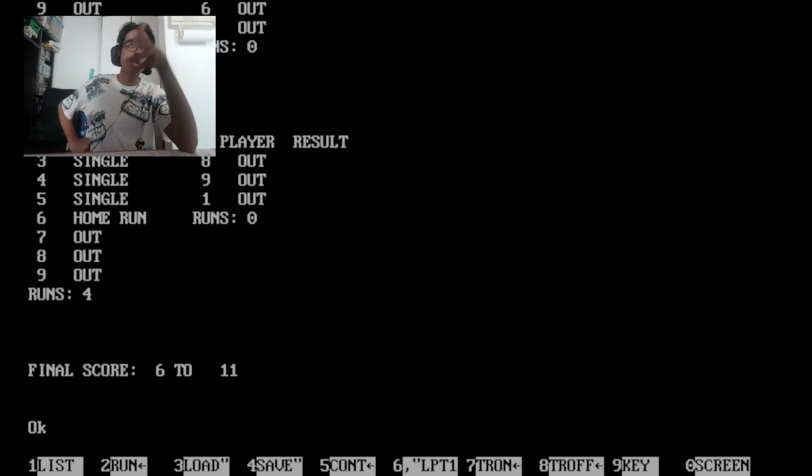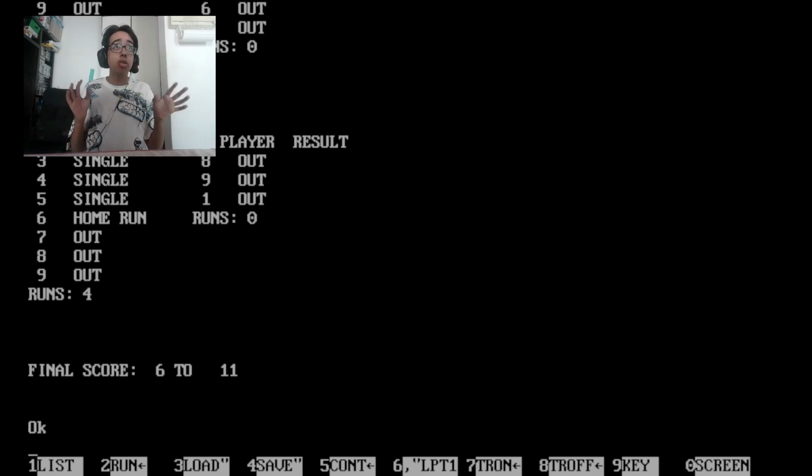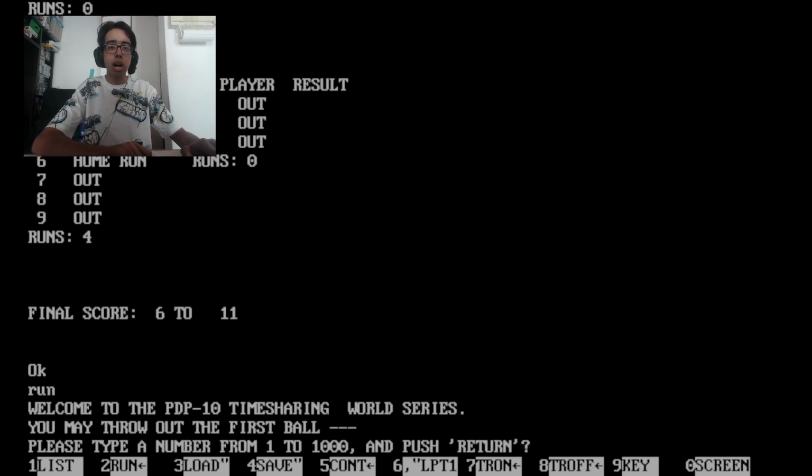Okay, because here's the deal. This is an emulator. This is DOSBox that I'm running this on, and basically you can change the number of cycles. I'm just putting it on the default, but still, computers have gotten so much better than 1965. BASIC programming, that's literally the programming language. So I guess that makes sense why it would possibly work like that. Please type a number from 1 to 1,000.